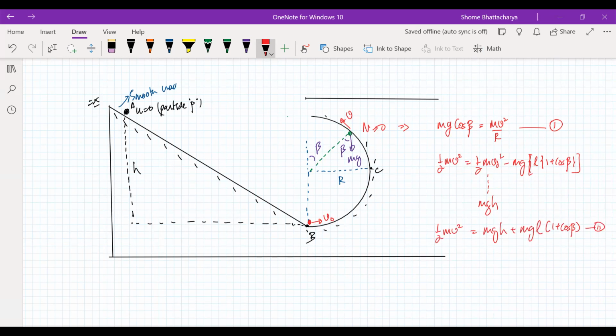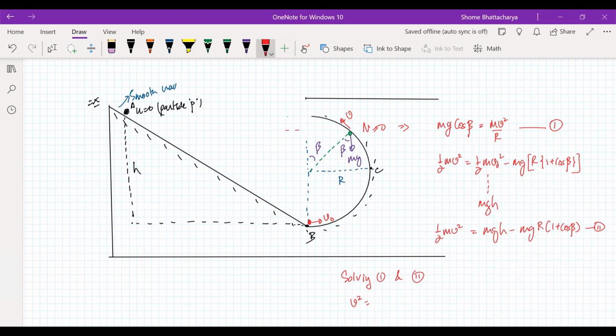Solving equations 1 and 2, we can just compare the values of v square from equation 1 and 2. Sorry, this is not L, this is R, the radius of that part.